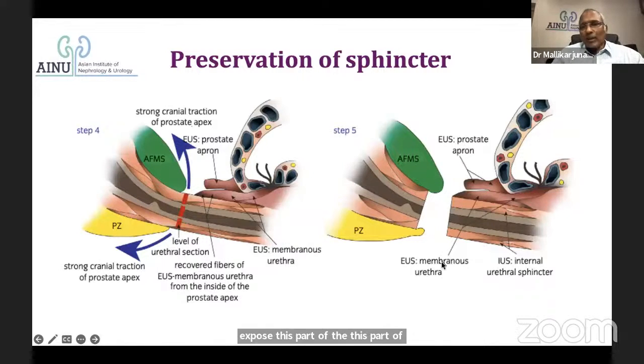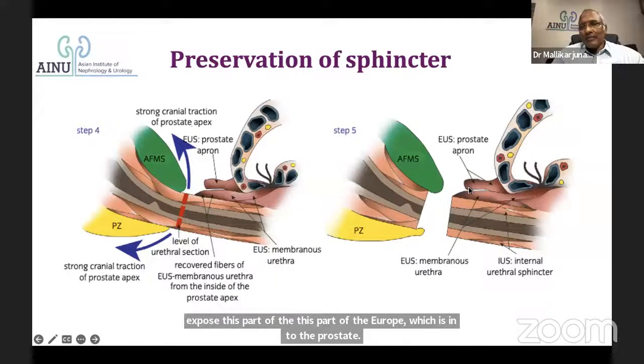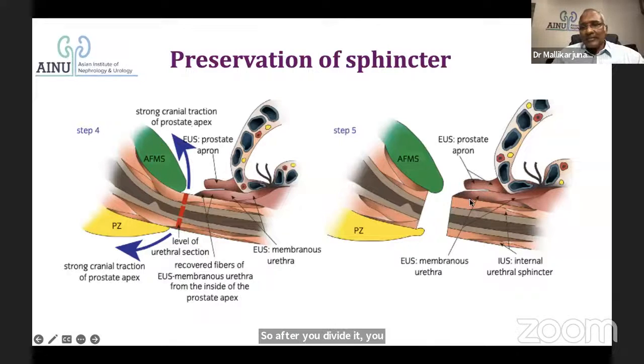So after you divide it, you ultimately end up saving that apron, saving that skeletal muscle here, and having a larger length of the urethra with a lissosphincter which is intact. That is a smooth muscle which is intact. So this is the way to preserve the sphincter.